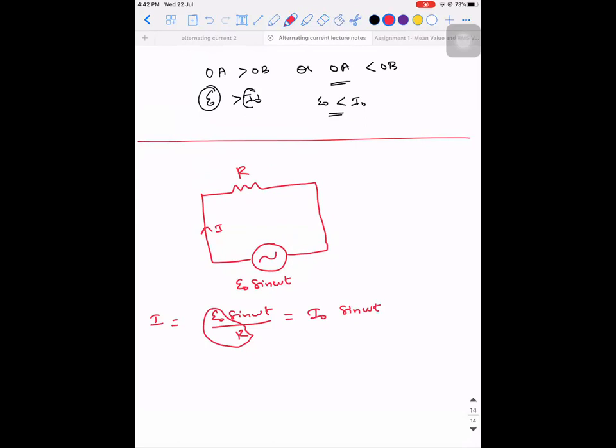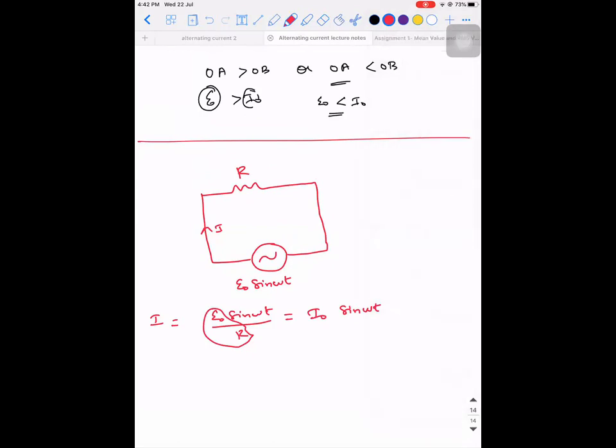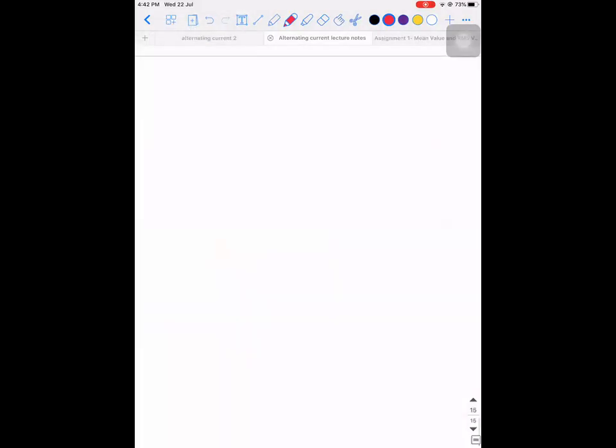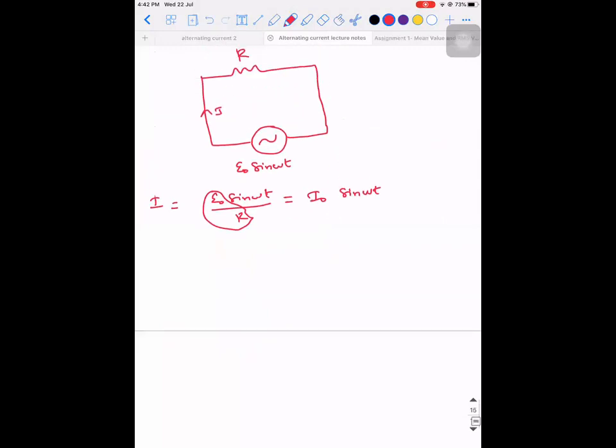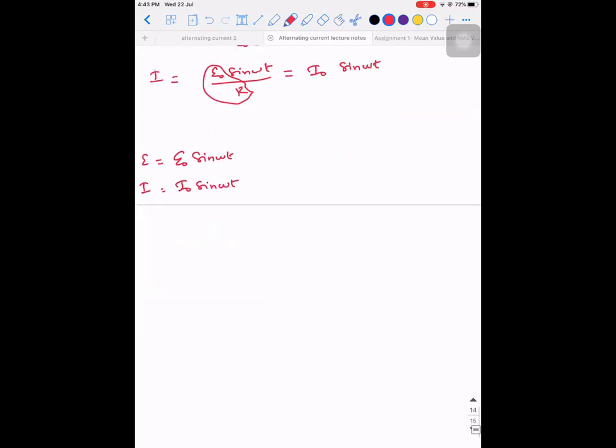I0 sin omega t. Now for every circuit, what you're supposed to do is draw the phasor diagram and the graphical representation. Just now I taught you what a phasor diagram is. So what are the two quantities you have in your hand? E is equal to E0 sin omega t. I will be equal to I0 sin omega t. Now how will you draw the phasor diagram for them?